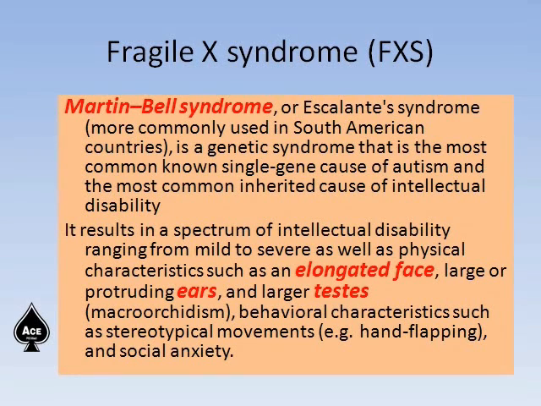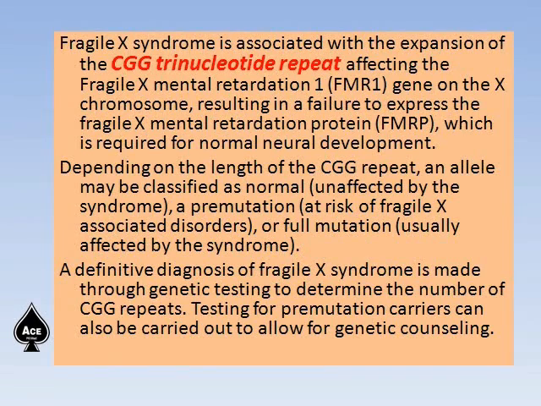It results in a spectrum of intellectual disability ranging from mild to severe, as well as physical characteristics such as elongated face, large or protruding ears and larger testes, macroorchidism. Then behavioral characteristics such as stereotypical movements, hand flapping and social anxiety.